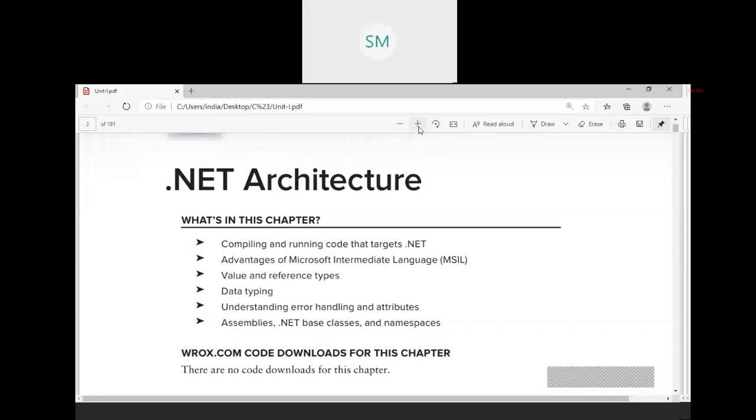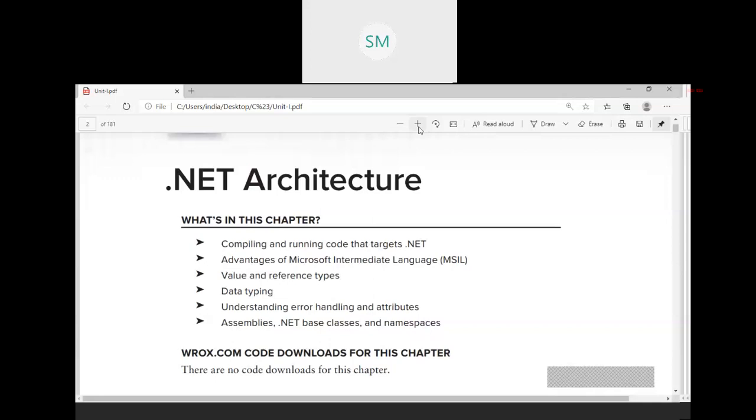Okay, data typing is nothing but the data types that you have seen already. Next, understanding error handling and attributes. Finally, we are going to see about assemblies, .NET base classes. Yesterday itself I told you, right?